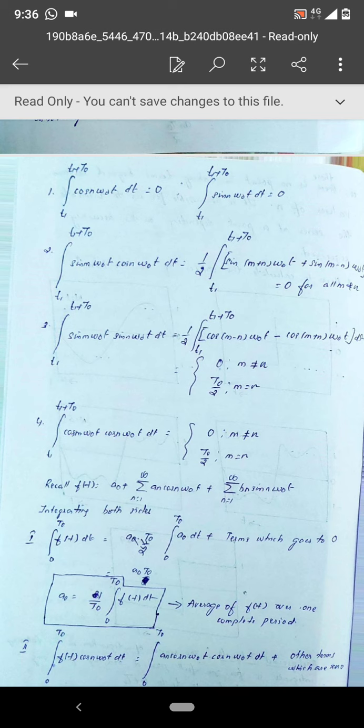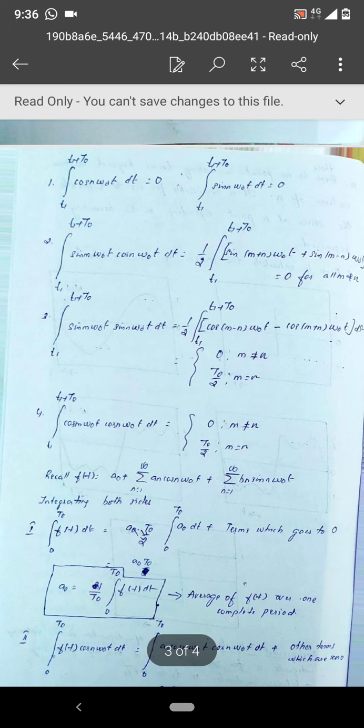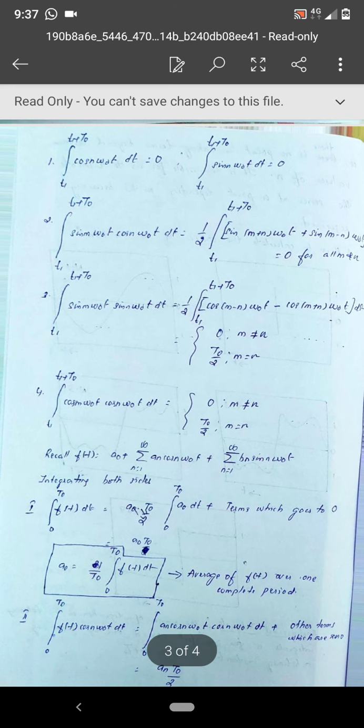You can see that for all m not equal to n, omega naught is multiplied with an integer. So again we have two cosine terms, similar to the result of the first. If you integrate a cosine waveform over a complete cycle, that will be equal to 0. So it will be equal to 0 for all m not equal to n. Now what happens when m is equal to n? For the second term, m plus n becomes 2m or 2n, which is again an integer, so that again becomes 0.